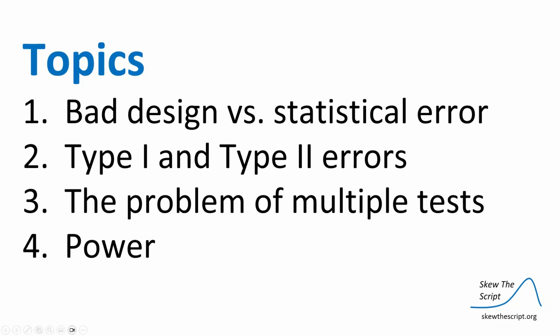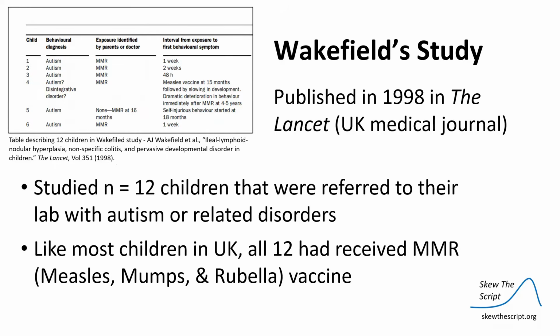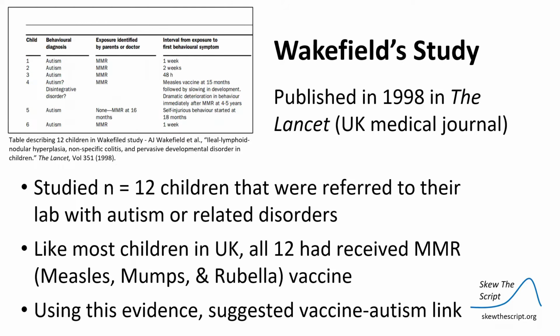So first, let's discuss bad study design versus statistical error. Wakefield published his study in 1998 in The Lancet, which is a British medical journal. In the study, he examined 12 children that were referred to his lab with autism or related disorders. Like most children in the United Kingdom, all 12 of the subjects had received the MMR, measles, mumps, rubella vaccine. Using this as evidence, Wakefield suggested that there may be a vaccine autism link.